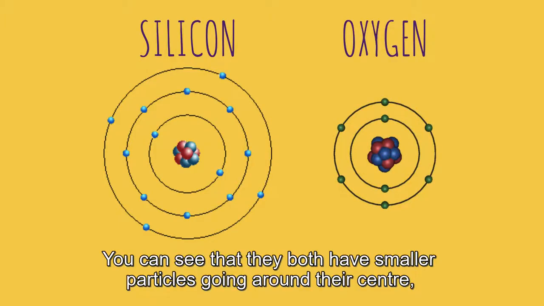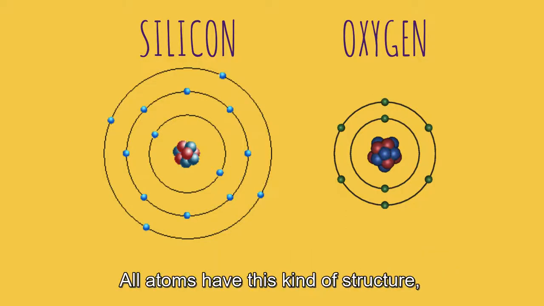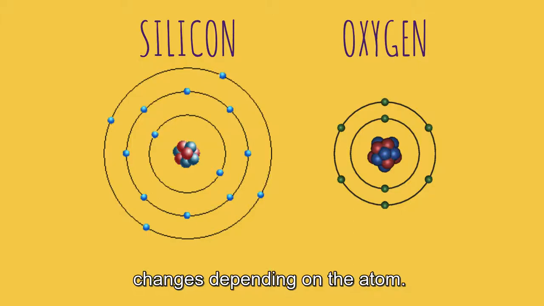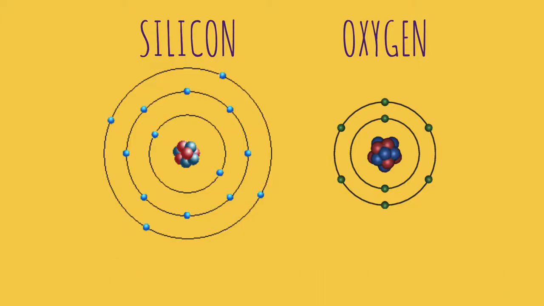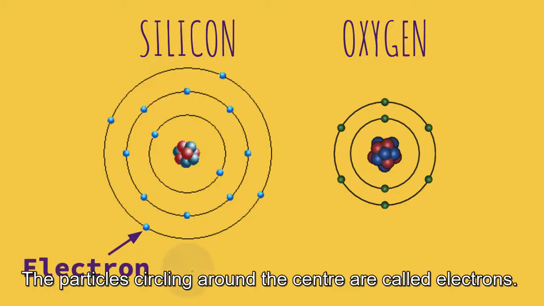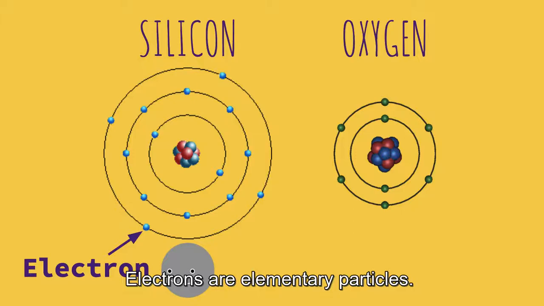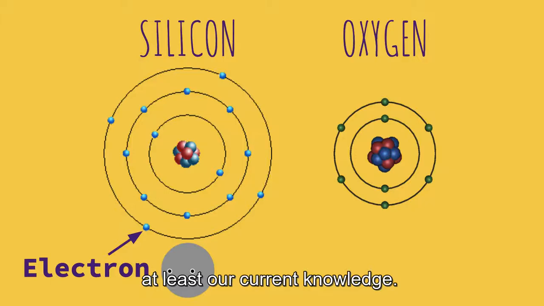You can see that they both have smaller particles going around their center and a lot of particles stuck together in the middle. All atoms have this kind of structure, but the number of the particles that make them up changes depending on the atom. This means that even atoms are made up of smaller particles. The particles circling around the center are called electrons. Electrons are elementary particles. This means that they aren't made up of smaller particles, at least to our current knowledge.